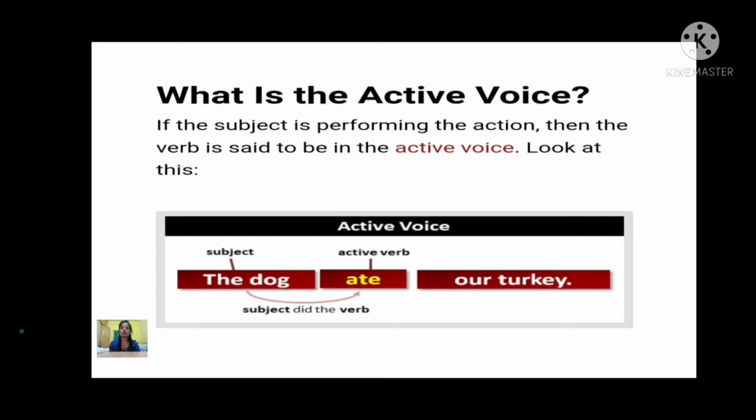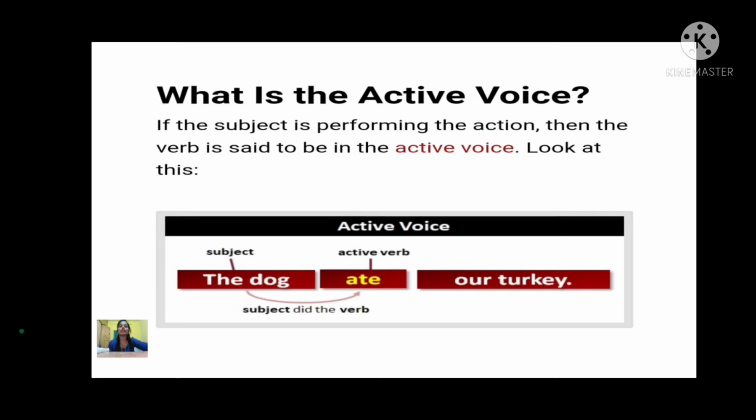Always in active voice, the subject should come. Then ate is the verb and our turkey is the object. So the subject did the verb. The dog ate. कुत्ते ने खाया है turkey को. So always in active voice, it will come if the subject is performing the action. The subject अगर खुद काम कर रहा है तो उसे हम active voice call करेंगे.